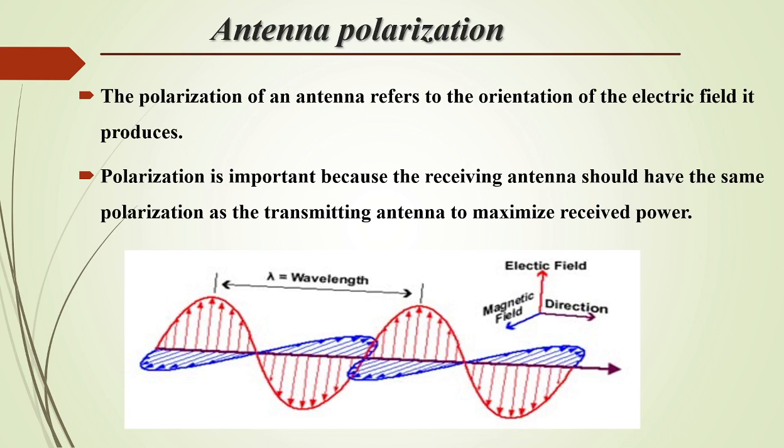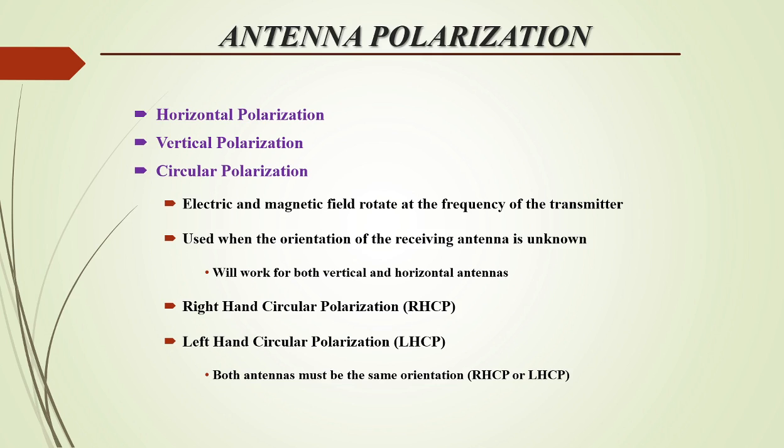Then antenna polarization. The polarization of an antenna refers to the orientation of the electric field it produces. The polarization is important because the receiving antenna should have the same polarization as the transmitting antenna to maximize the received power. So the antenna polarizations are horizontal polarization, vertical polarization and circular polarization.